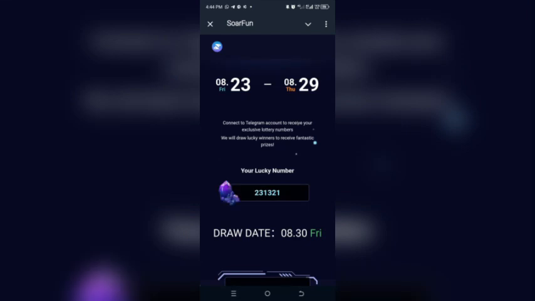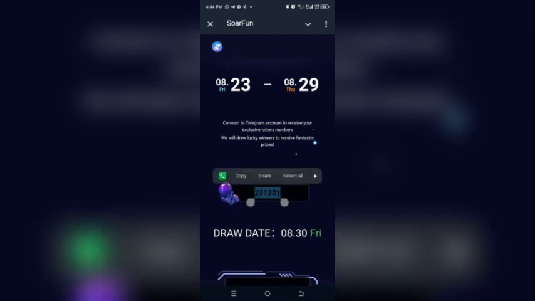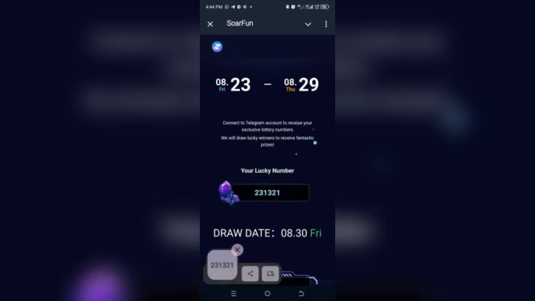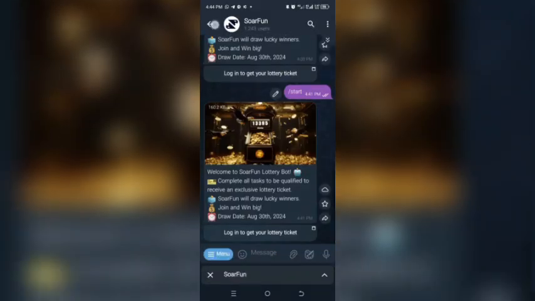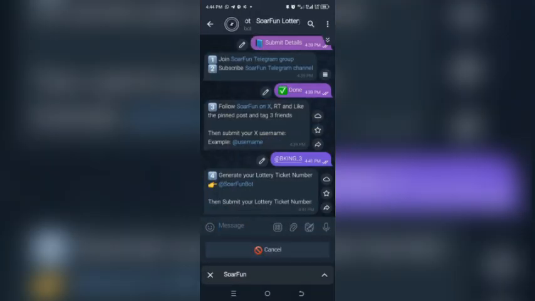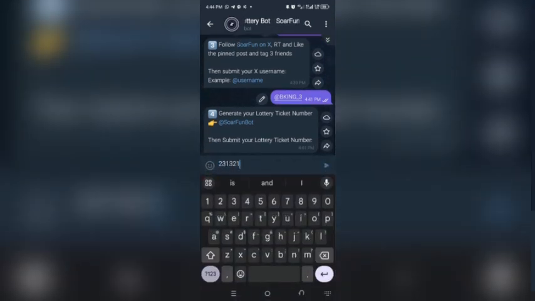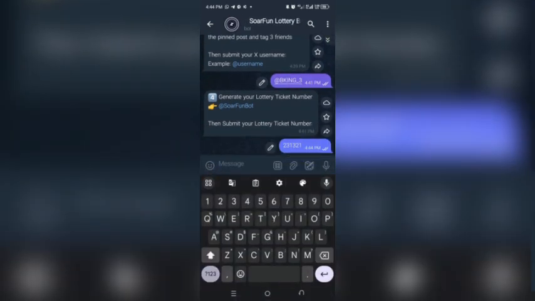Then they'll give you a code. This is your lucky number. You copy the code like this. Then let's go back to the other bot here. Then they say submit your ticket code, your ticket number. This is the number they gave me. I'll just submit it like this.